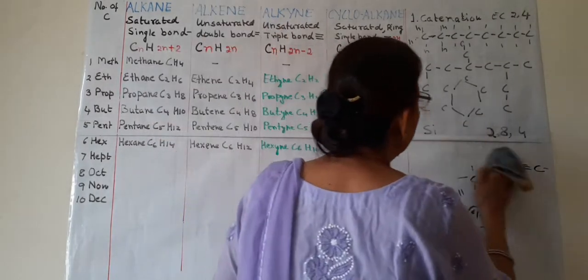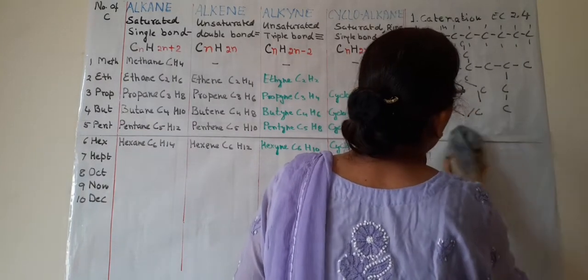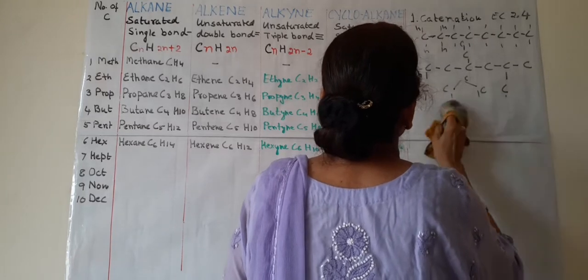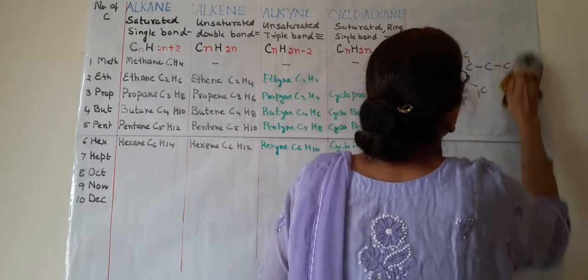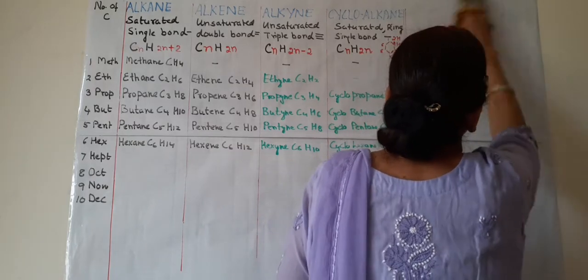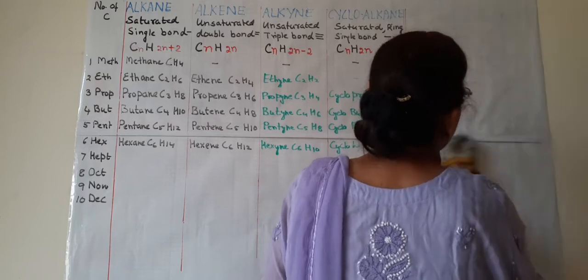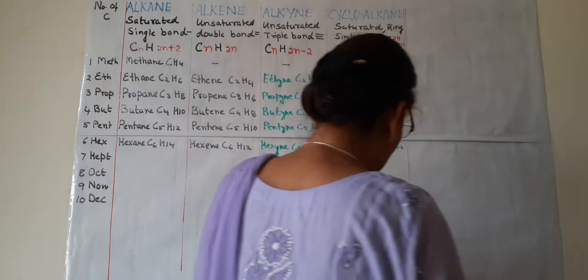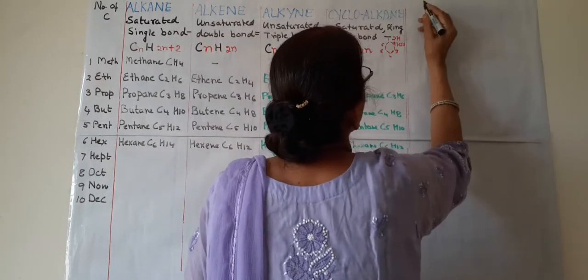Now we will do classification of hydrocarbons. As I have told you, the organic compounds formed by hydrogen and carbon are known as hydrocarbons, and they are represented by HC.